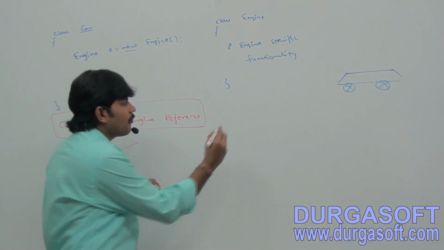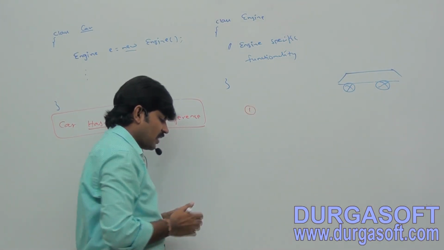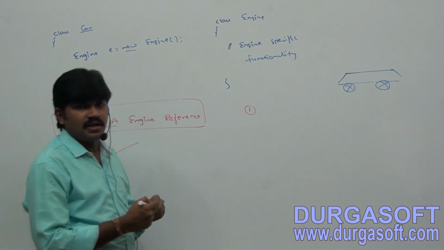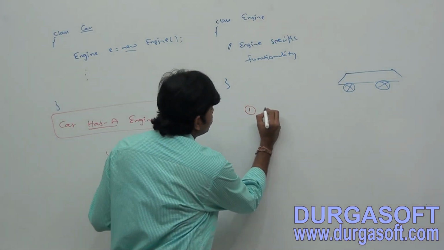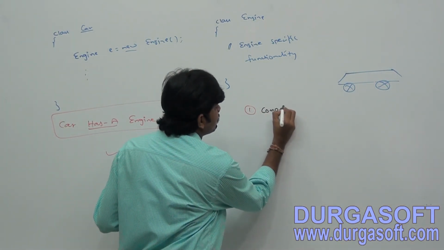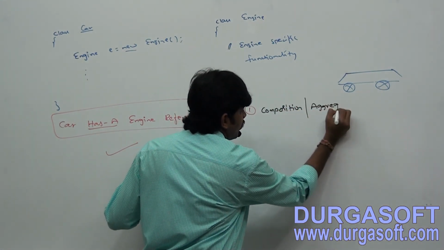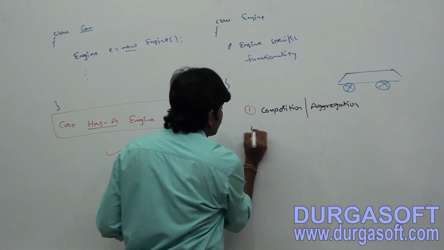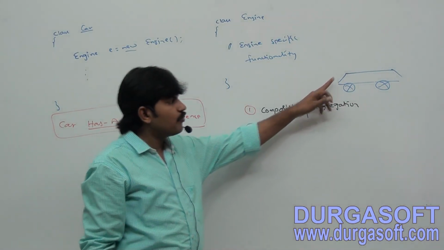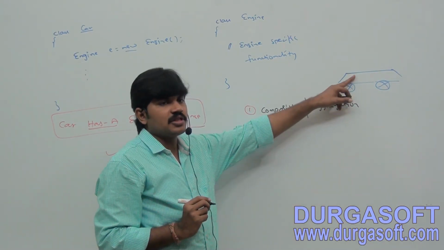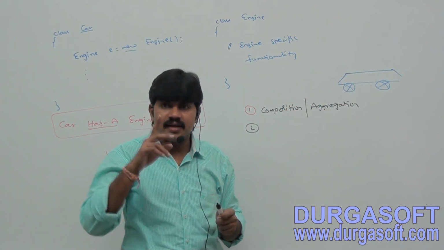So the first point about the has-a relationship, observe it well. The has-a relationship is also known as composition or aggregation. Sir, we are composing a car with several individual objects. Has-a relationship is also known as composition or aggregation. Point number 1.